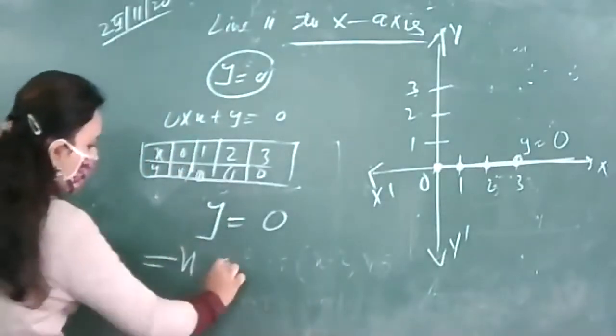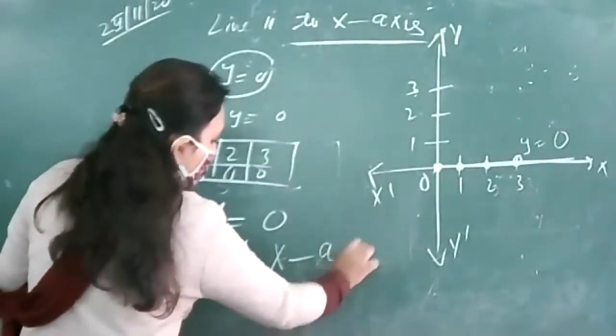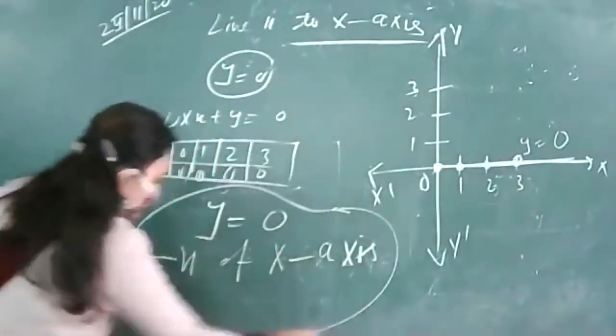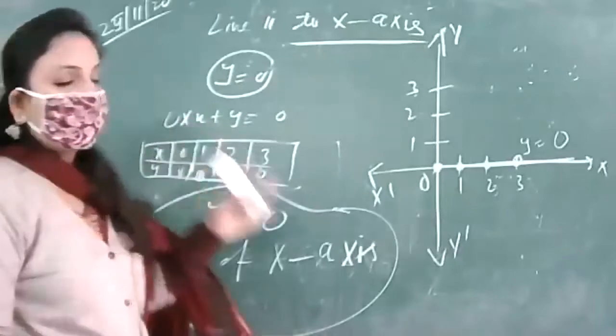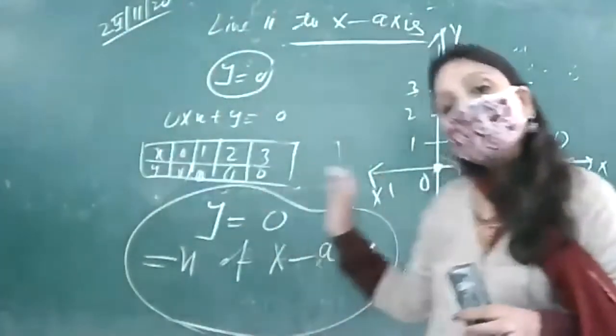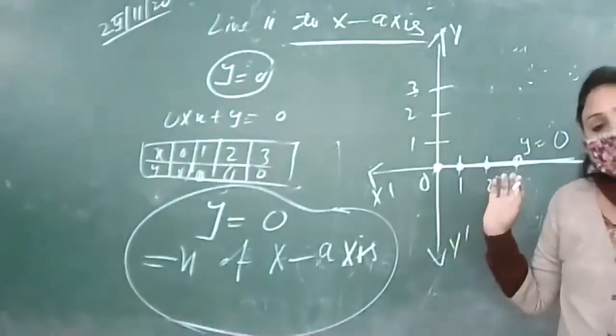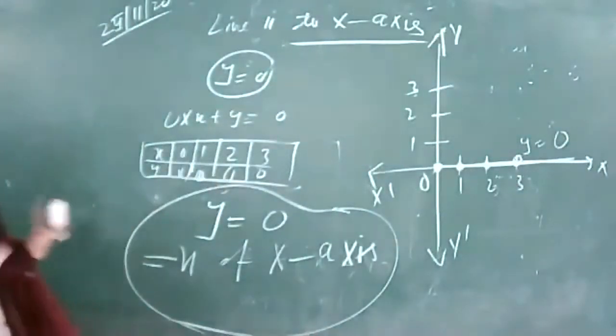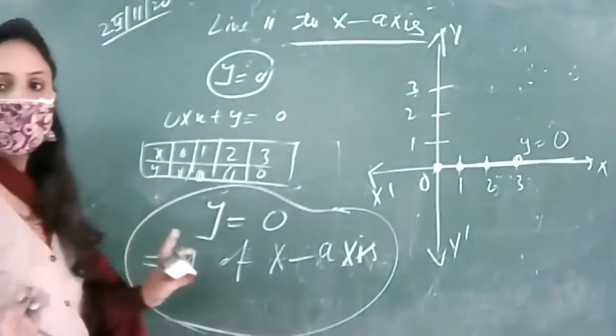This is the equation of x-axis. This result we have derived through this concept of parallel lines, that y is equal to 0 is the equation of x-axis, right? Am I clear?